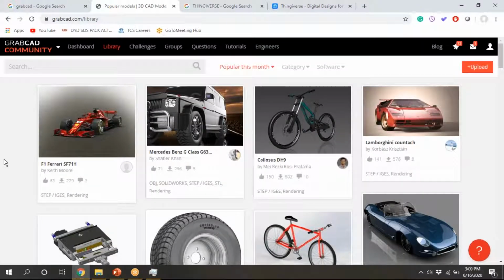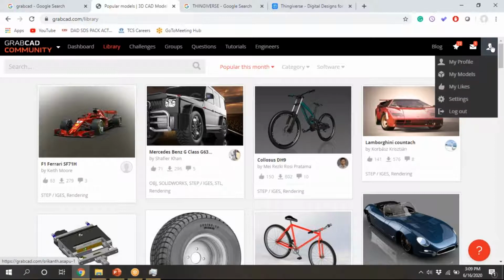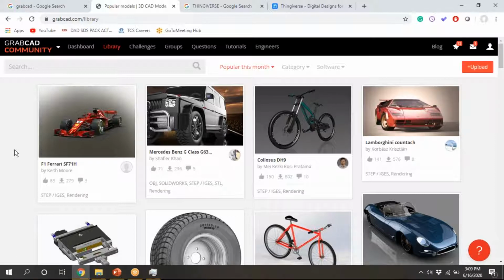And to download the parts in GrabCAD, you need to log in. As I already logged in here, you need to create an account to download the part. Why I am saying this means you have access. For Thingiverse, there is no need of any account, you can download it freely without signing up.